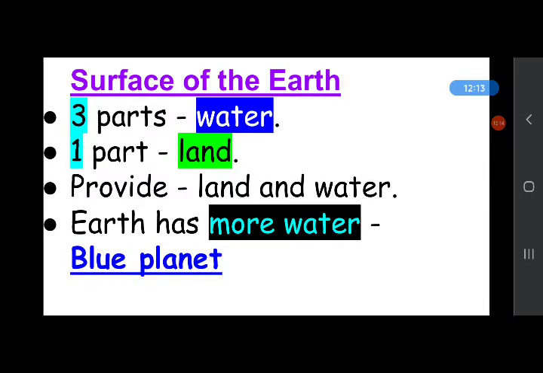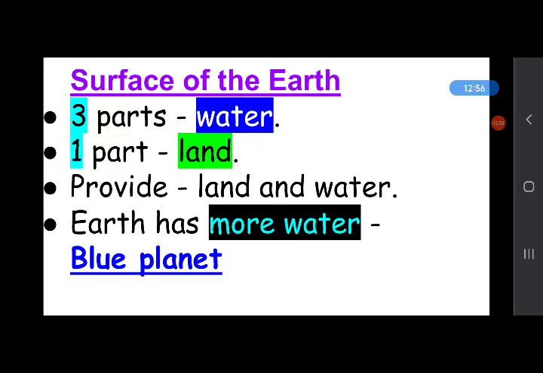Now, what do you understand by the surface of the earth? Surface of the earth is made of land and water. It is 3 parts water and 1 part land. Surface of the earth provides land and water to live, and earth is called the blue planet. It looks blue from space because of the amount of water, because 3 parts of the surface is water, and all life exists on the earth's surface.